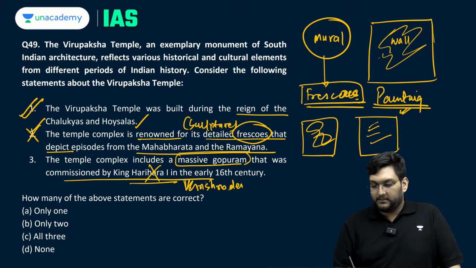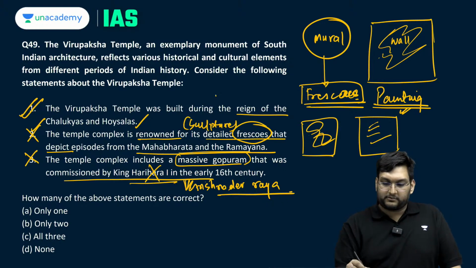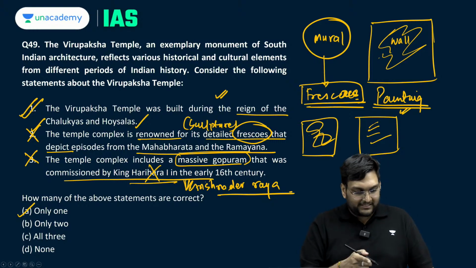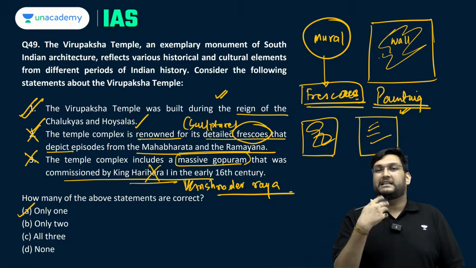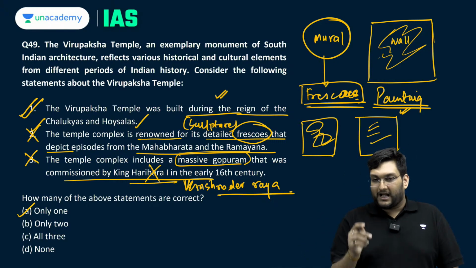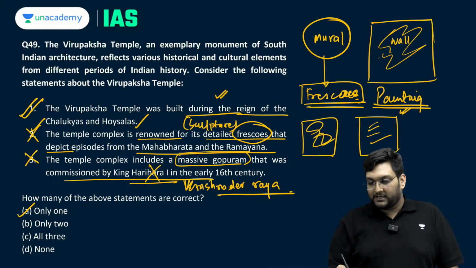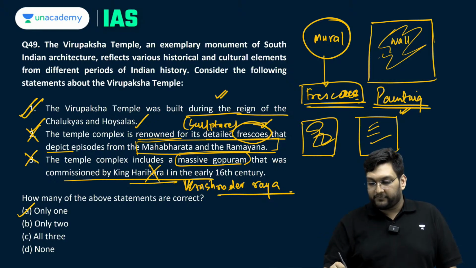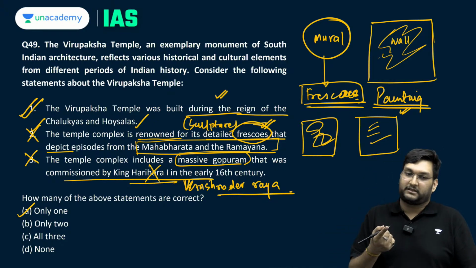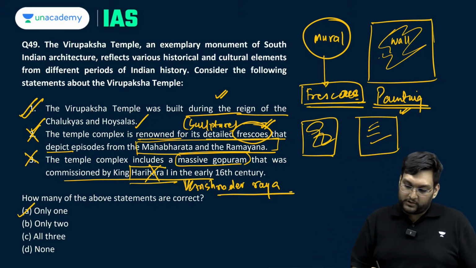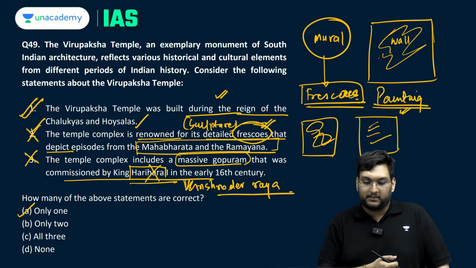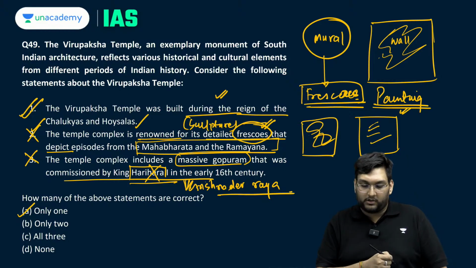Krishna Deva Raya. So, this statement is also incorrect. So, the answer which is correct is only one, which is the first one. This again is a very interesting question, needs a little bit of understanding of whether you are reading closely. If you are not reading closely, you will think, okay, Mahabharata, Ramayana mentioned, sure, but fresco is not there, it is sculpture. And last, if you know the power play of the Vijayanagara rulers, you will be able to come to the conclusion with regards to this statement also.